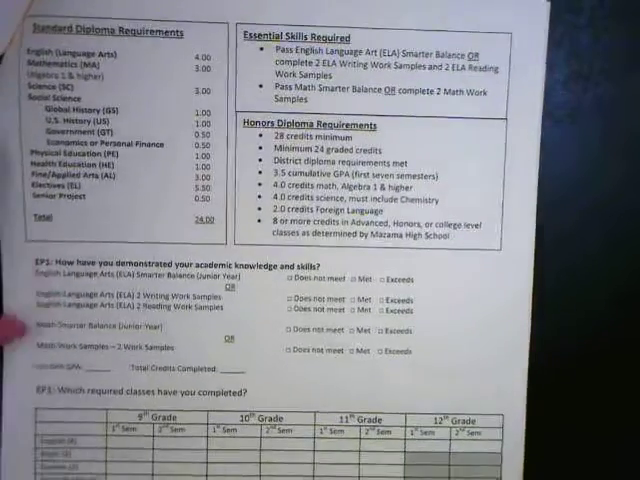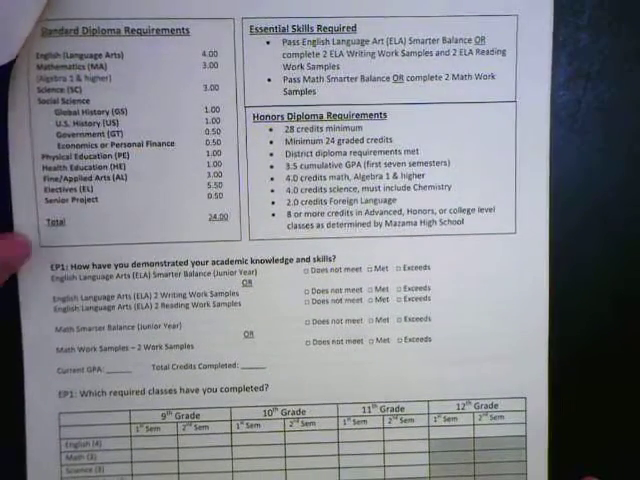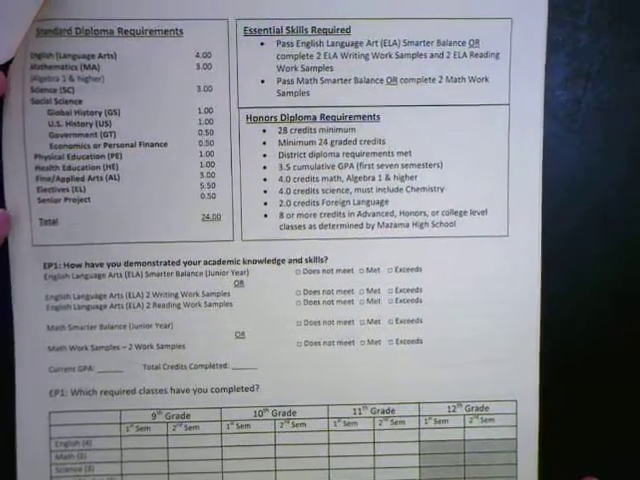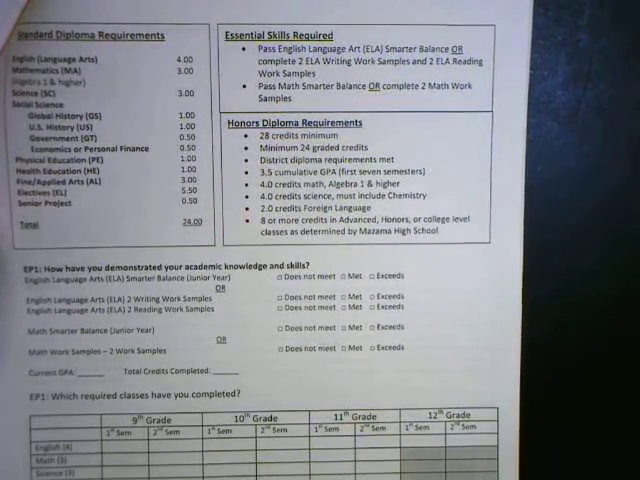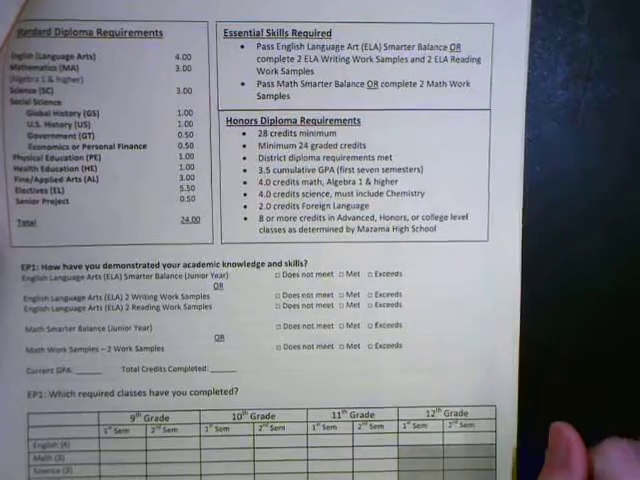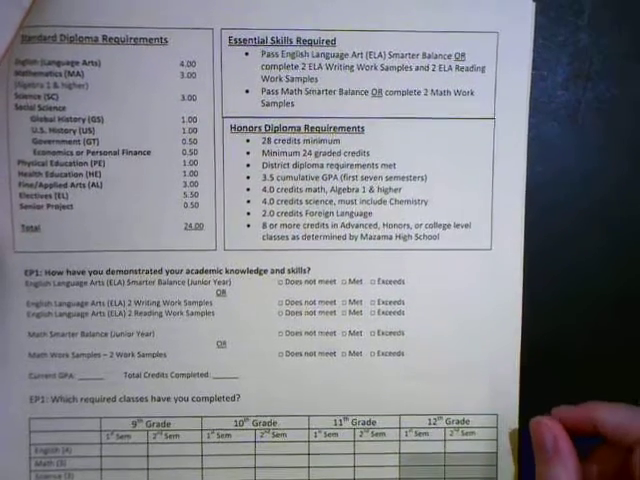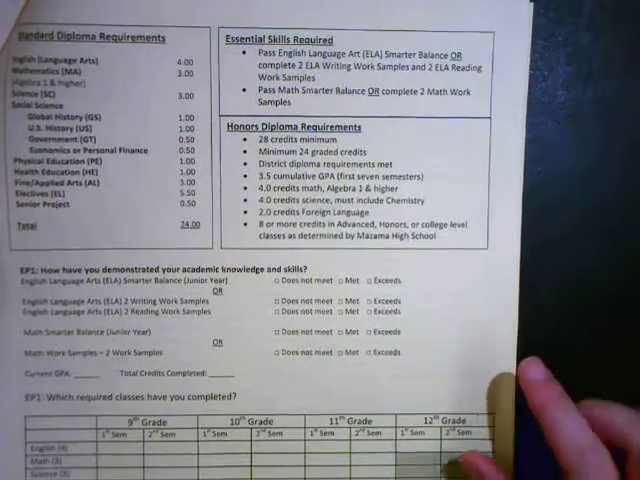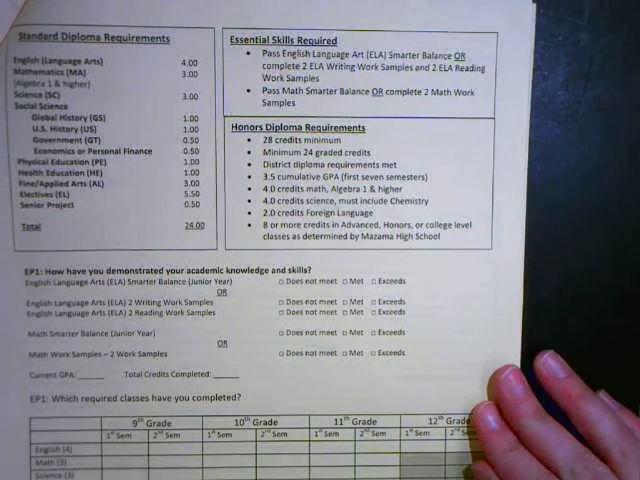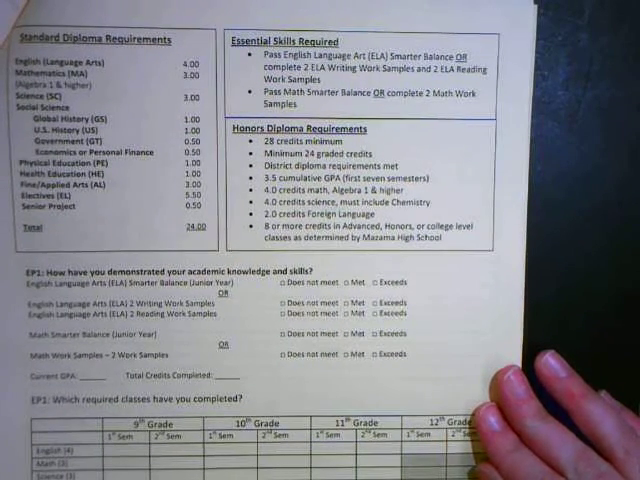If you need a reminder about what the graduation requirements are, they're listed on this next page. Then the essential skills, the Smarter Balanced and work samples that you guys do, the requirements are also listed here. If you happen to be working on an honors diploma, those requirements are listed for you to review on this page.